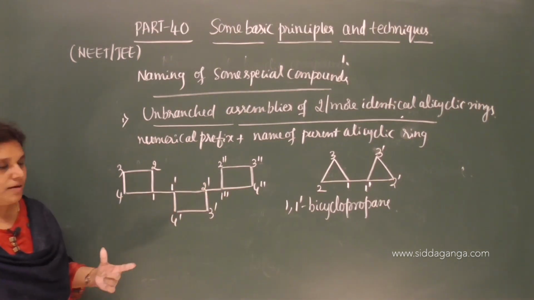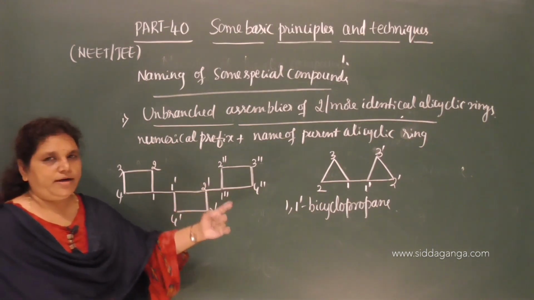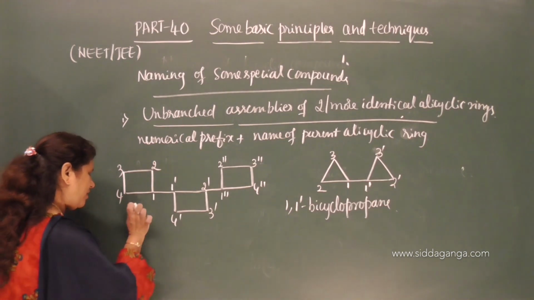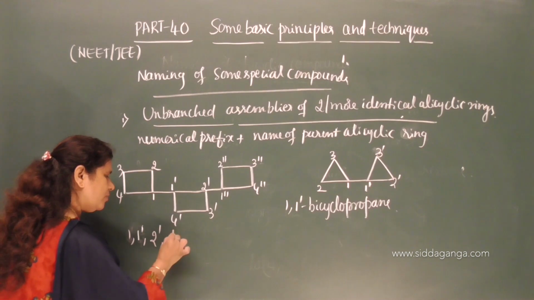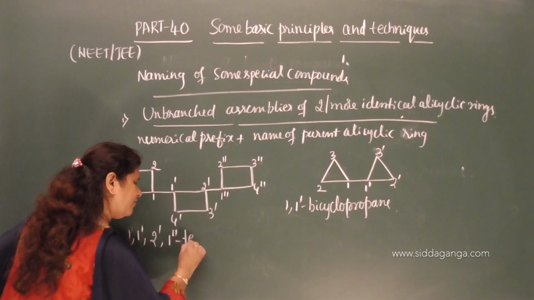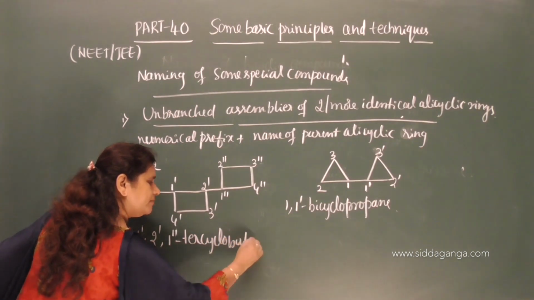What are the bridged carbon atoms here? 1, 1 dash, 2 dash, 1 double dash. So then what is the name? 1 comma 1 dash, 2 dash, 1 double dash. What is the prefix? 3 is there, therefore tercyclobutane.